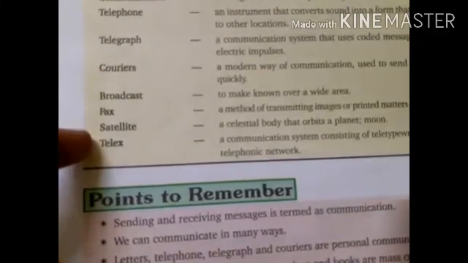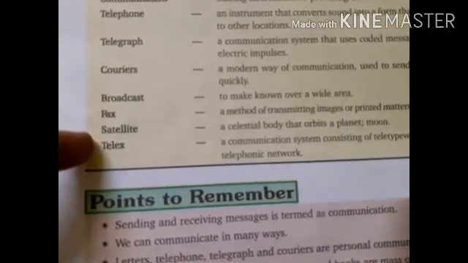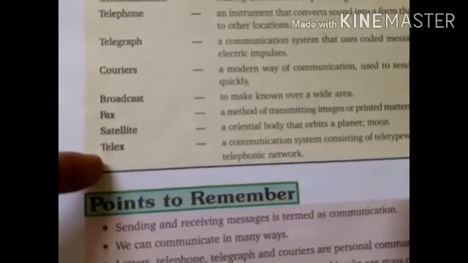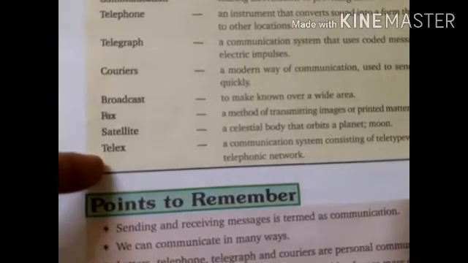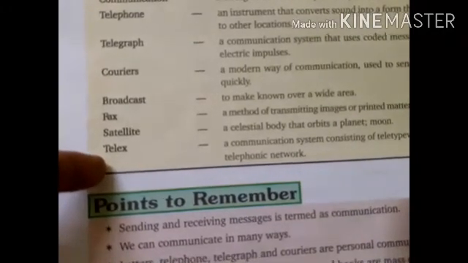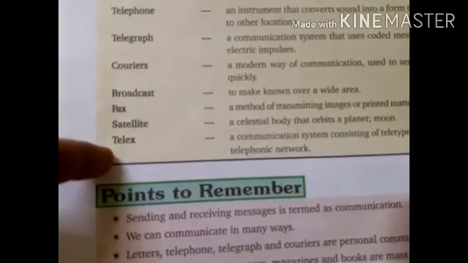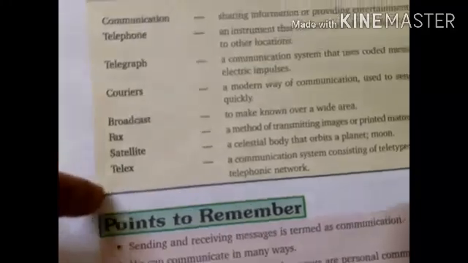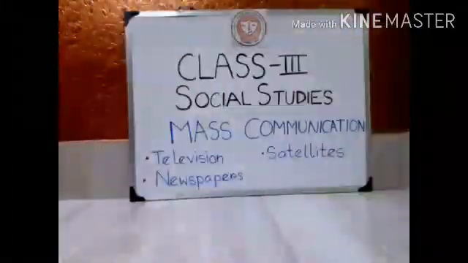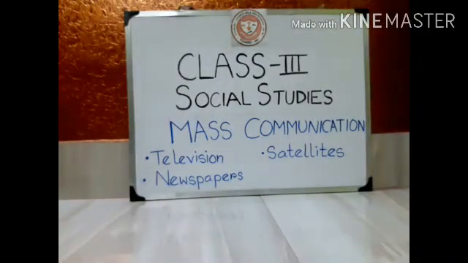Satellite, a celestial body that orbits a planet or moon. Telex, a communication system consisting of teletypewriters connected to a telephonic network. Got it? This you can go through. Okay?